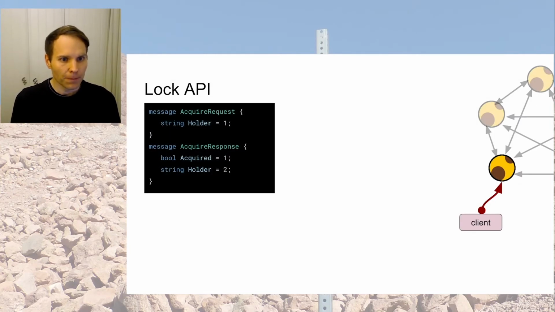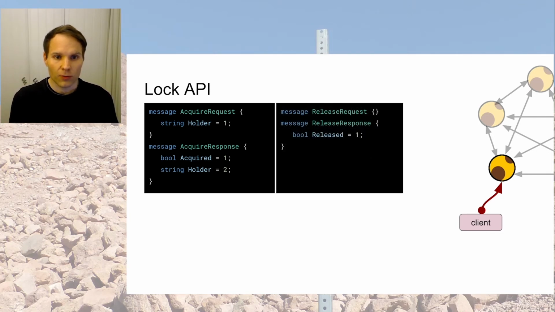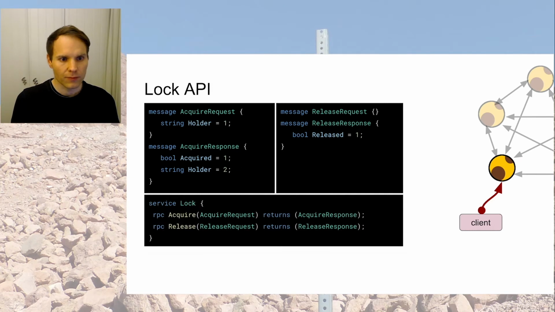First, the lock API. It contains 2 messages. One is the acquire request with a string holder, that is a client wanting to acquire the lock, and an acquire response, that is a boolean whether or not the lock has been acquired and who the current holder is, which could be different from the one who wanted to acquire the lock. There's another message flow, and that is a release request where a client can release a lock and gets back a boolean whether or not that worked. And these acquire and release actions are part of a service called lock.